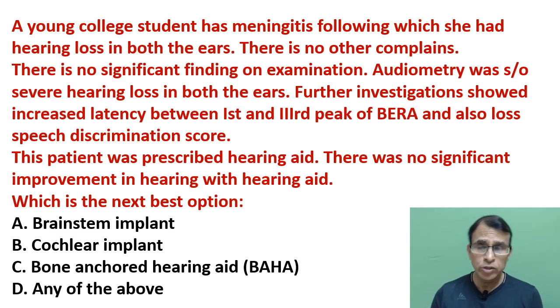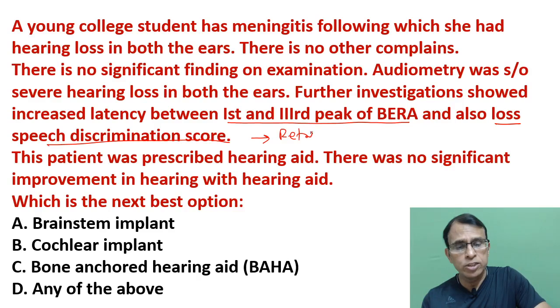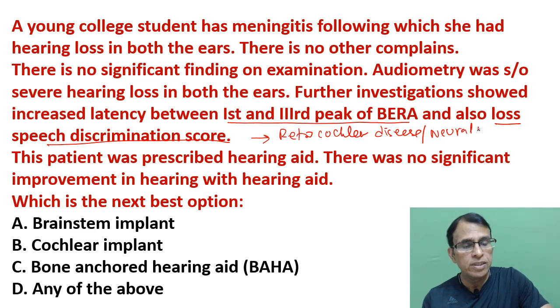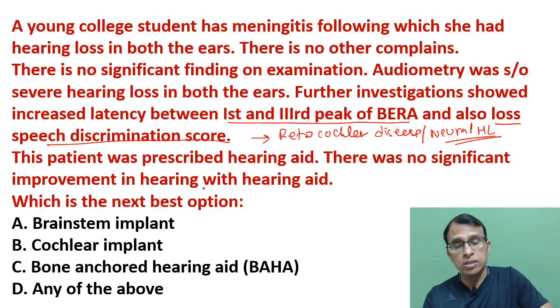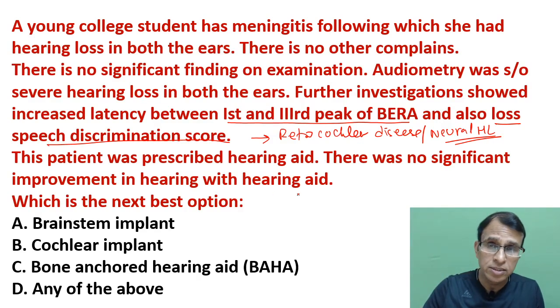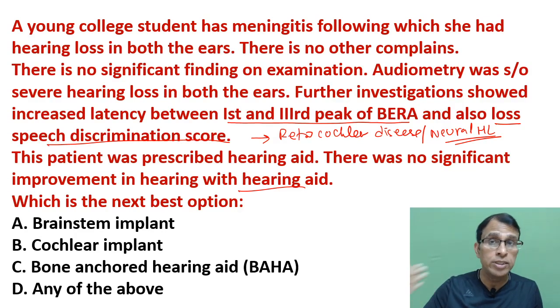But is it cochlear disease or neural disease? We know this from these two findings. BERA latency is increased and there is a low speech discrimination score. Both point towards retrocochlear disease. This is a retrocochlear disease causing hearing loss, or you can say neural hearing loss. The eighth nerve is damaged, that's why there is hearing loss. And this is also proven by the fact that the hearing aid is not benefiting. In cochlear diseases, usually hearing aids are very beneficial. But in a retrocochlear disease, hearing aids are not very beneficial. So there are so many things telling you that it is a retrocochlear disease, an eighth nerve disease.